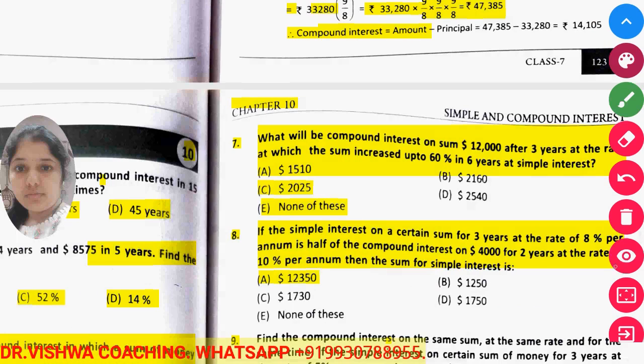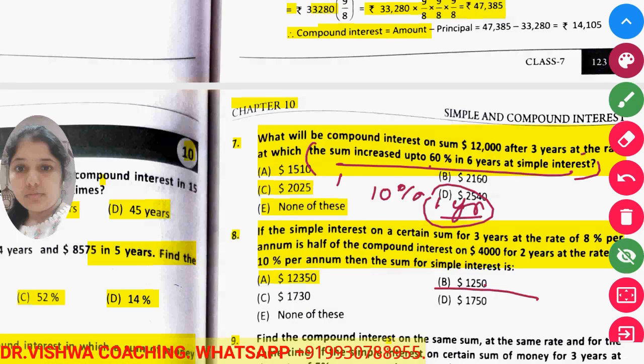Now see, the rate of interest we got by solving this puzzle: 60% in 6 years at simple interest means 10% in 1 year. So rate of interest is 10%.